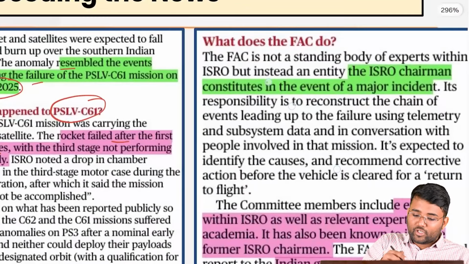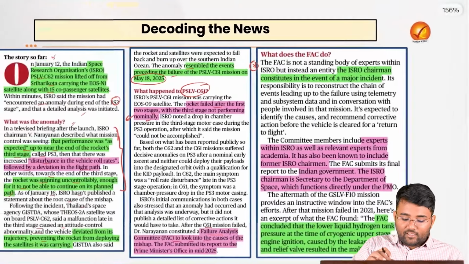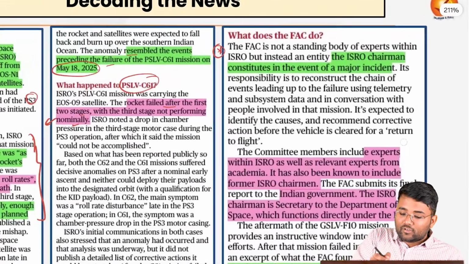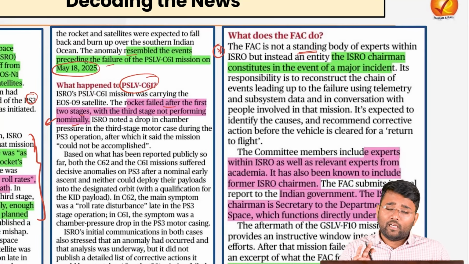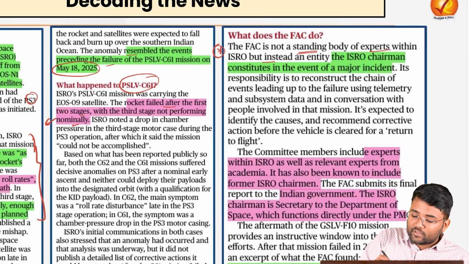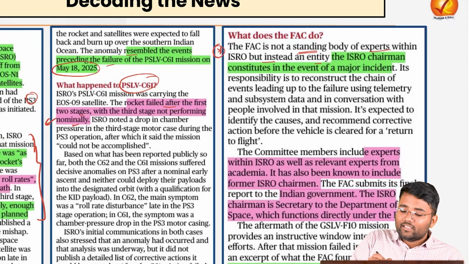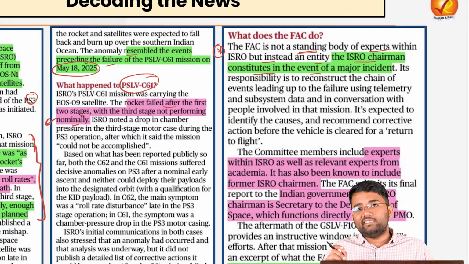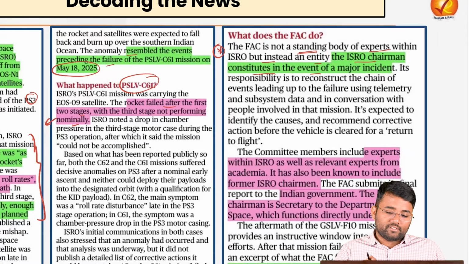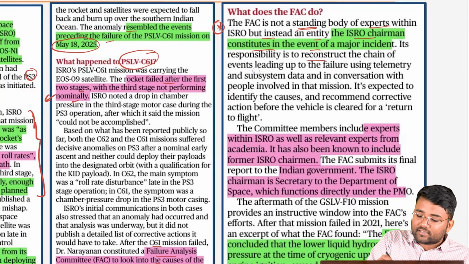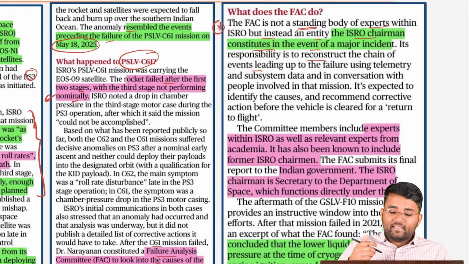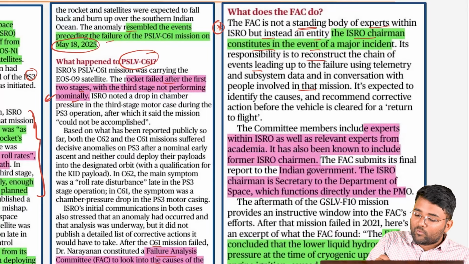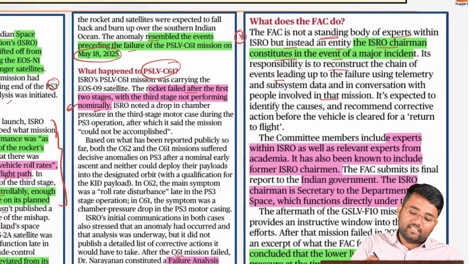Also, this can be a potential prelims question. This FAC, or Failure Analysis Committee, is not a standing body. It doesn't function for 12 months at all. Rather, it is a body of experts within the ISRO, not an entity. The ISRO chairman constitutes it in the event of any major incident or accident, and its responsibility is to reconstruct the chain of events after the launch up till the failure, and get an idea of what exactly happened, what was involved in the failure, and why exactly this happened.